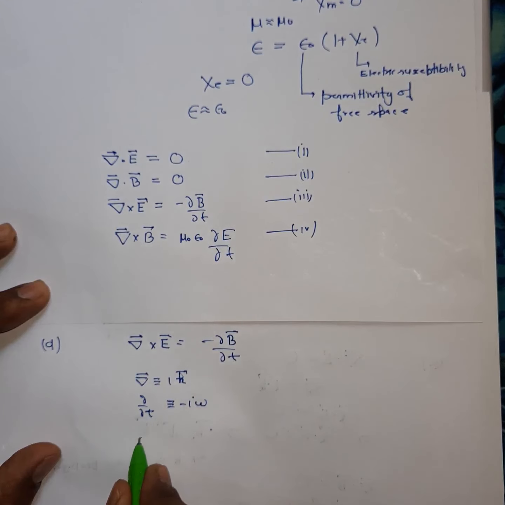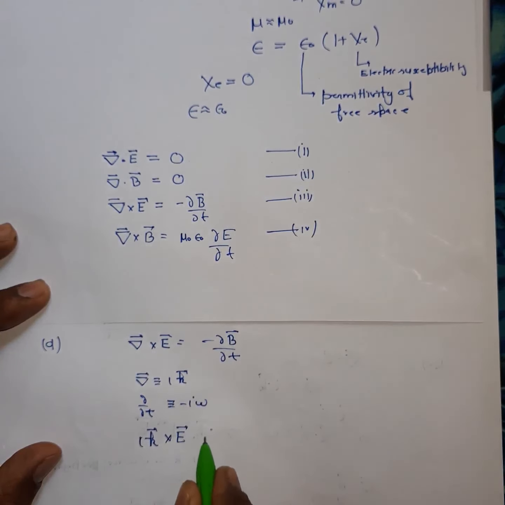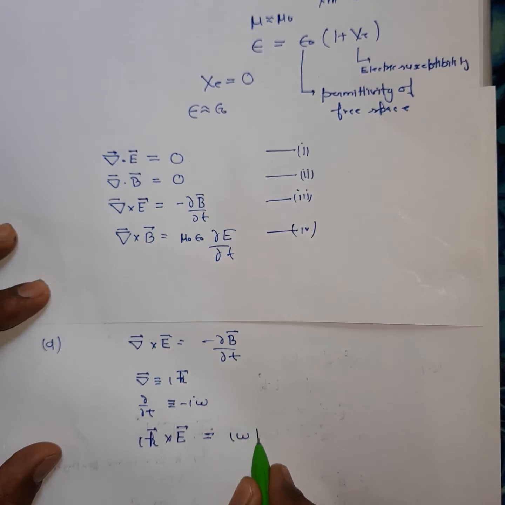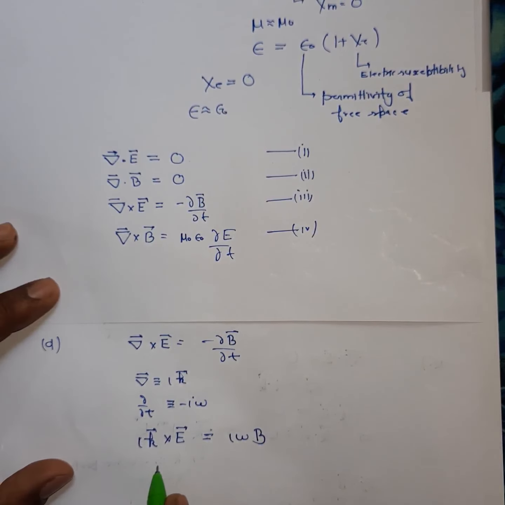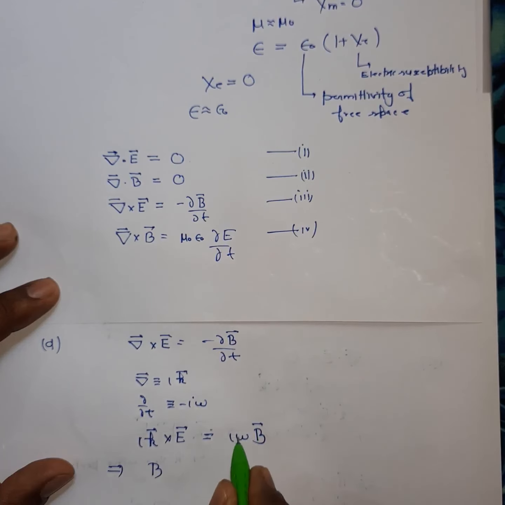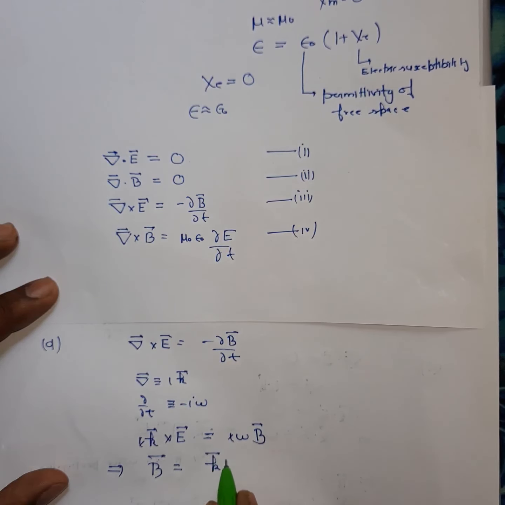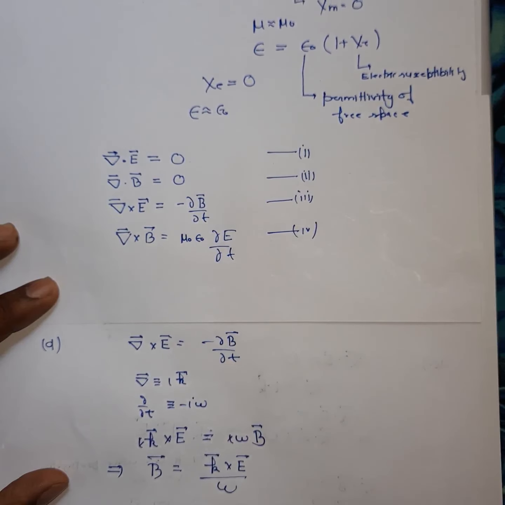So you will get ik cross E vector is equal to i omega B. This is the magnetic field, so i and i will cancel each other, so you can write B vector is equal to k vector cross E vector divided by omega.